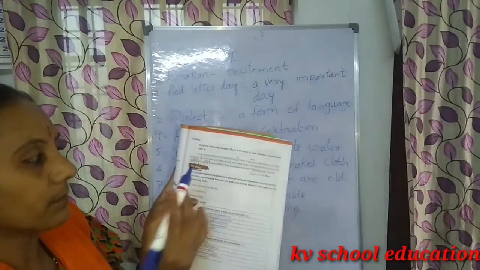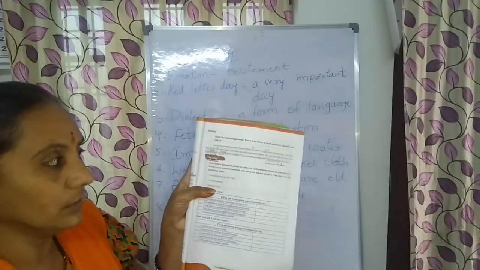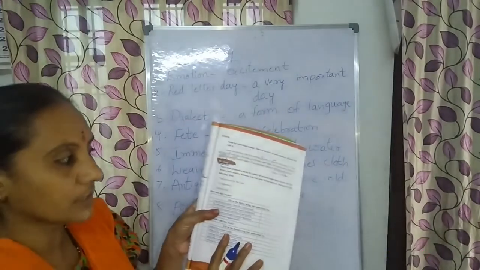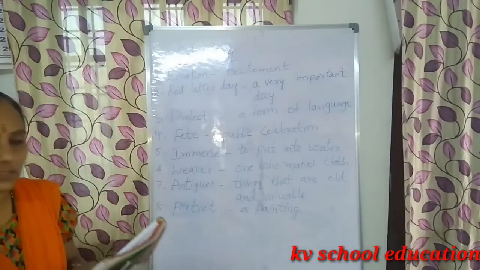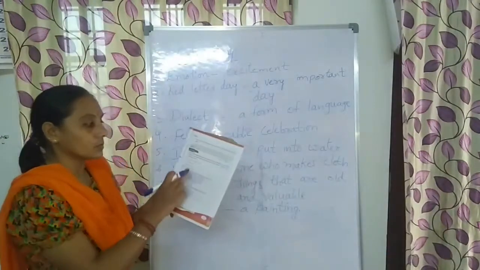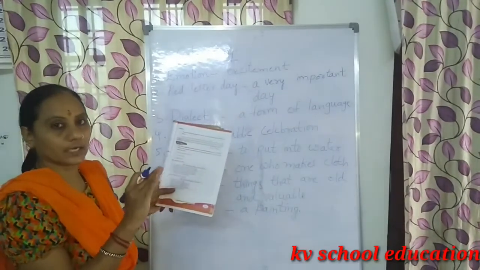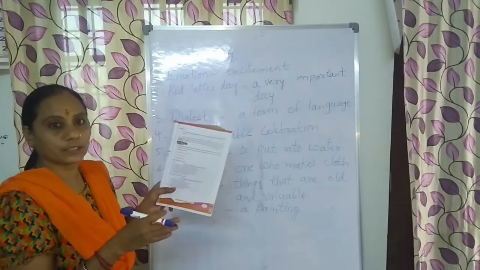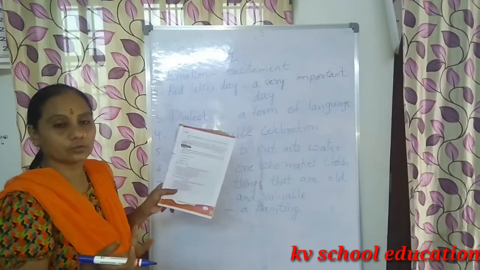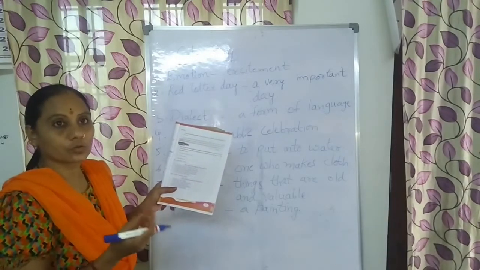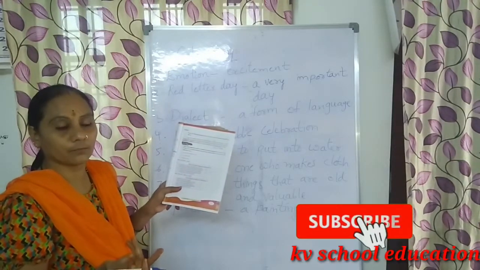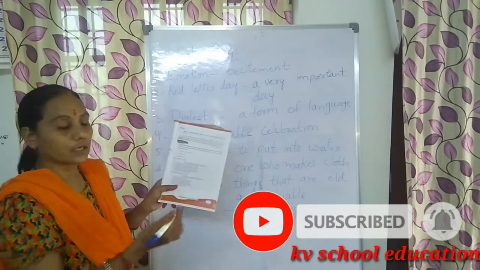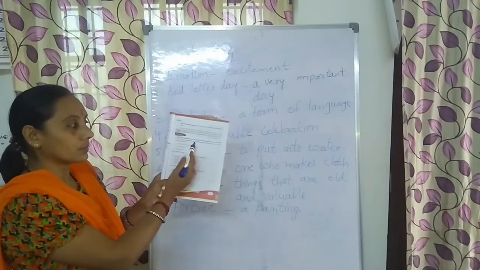Now in the writing part, they have given you a conversation task. Write a conversation between you and your friend. They are asking us to select a place to visit and its importance. So your friend and you both are there. Both of you plan that you are going for a picnic. Your headmaster is going to take you to the picnic. So which place you would like to go, when you are going, what you should take, the details you should write in the conversation between you and your friend.